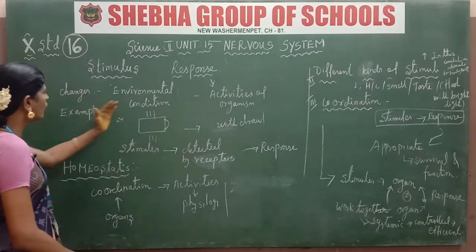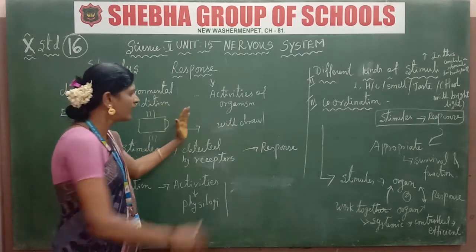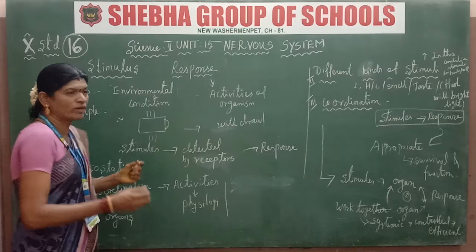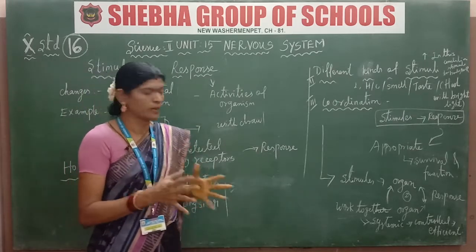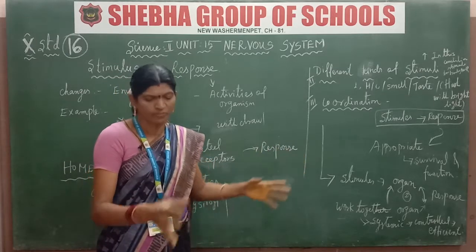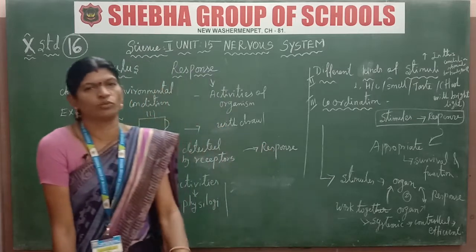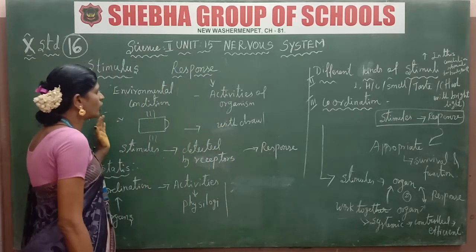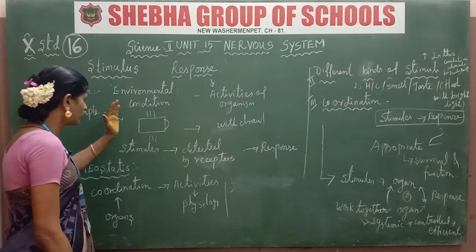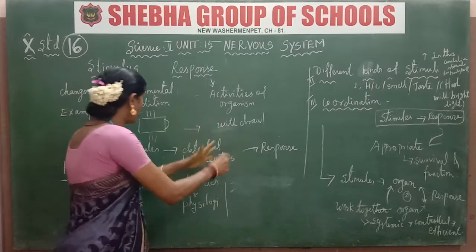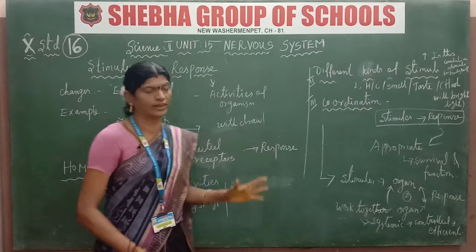For example, a hot object. Listen, a hot object. One takes a hot object and then withdraws. What will you observe? The stimulus is detected by receptors. What is the response? Withdrawal. Here heat is the stimulus, and the body shows the response. So you touch the hot object, the receptors detect the stimulus, and the body responds.